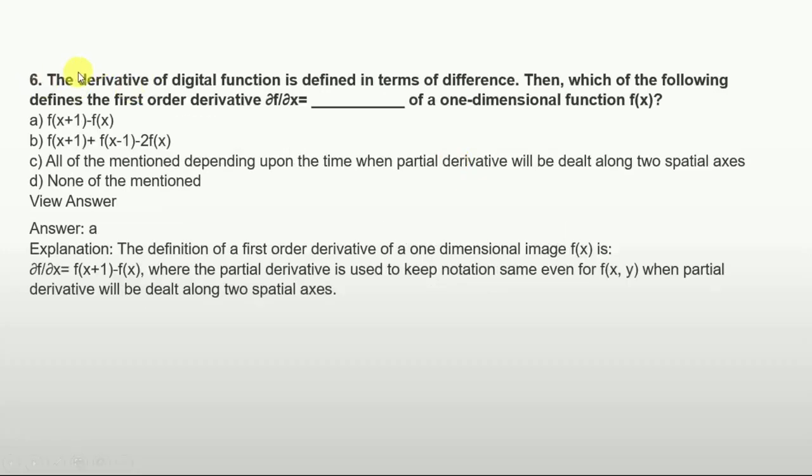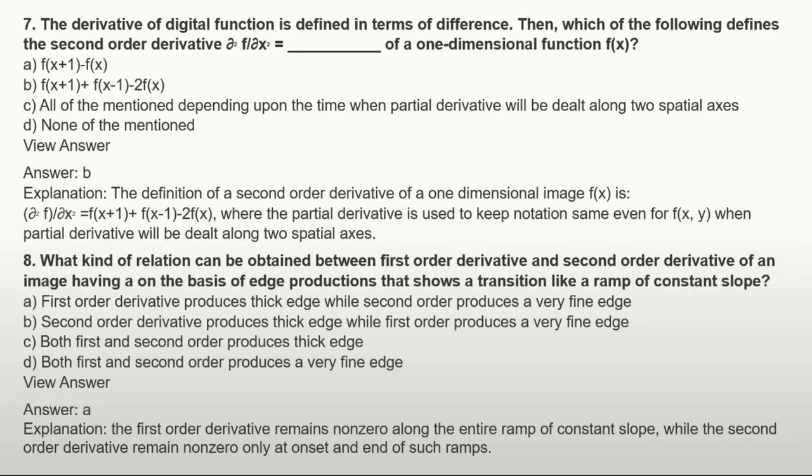Next question, that is also a very important question, guys, so please keep focus on this as well. The derivative of a digital function is defined in terms of differences. Then which of the following defines the first order derivative? So f of x plus 1 minus f of x. As we saw in the previous question, the basic answer to this question is f of x plus 1 minus f of x. Keep in mind that the first order derivative of a function is f of x plus 1 minus f of x. The second order derivative of a digital function is option B, that is f of x plus 1 plus f of x minus 1 minus 2 of f of x.